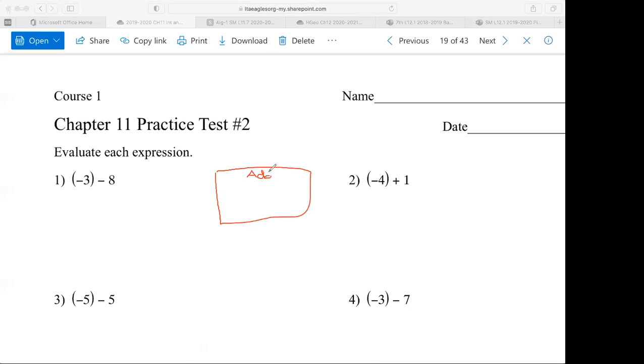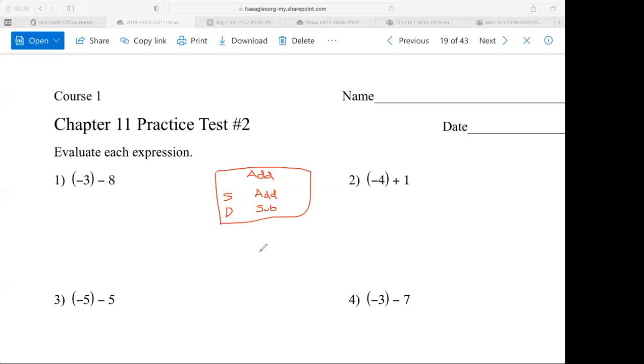So I'm just going to put the word add here. And then I'm going to use some big time abbreviations, S for same, D for different. The more of this you do, the more familiar and comfortable you are with the procedures. If the signs are the same when you're adding, then you add. If the signs are different when you are adding, that's a positive and a negative or a negative and a positive, then you subtract.